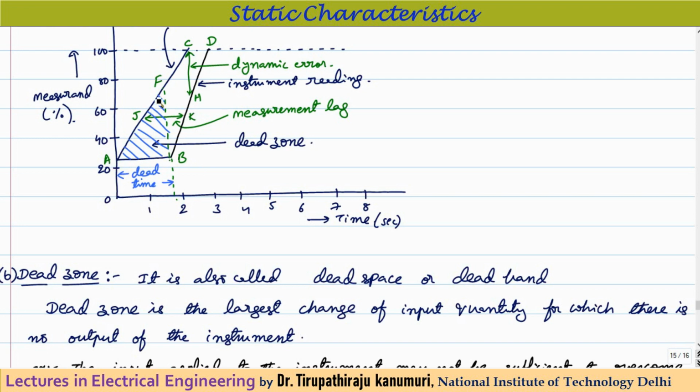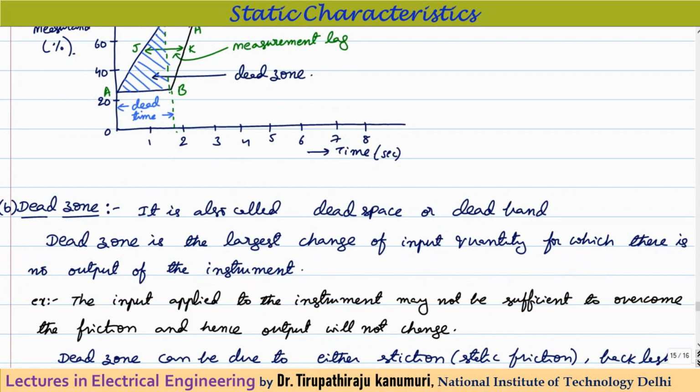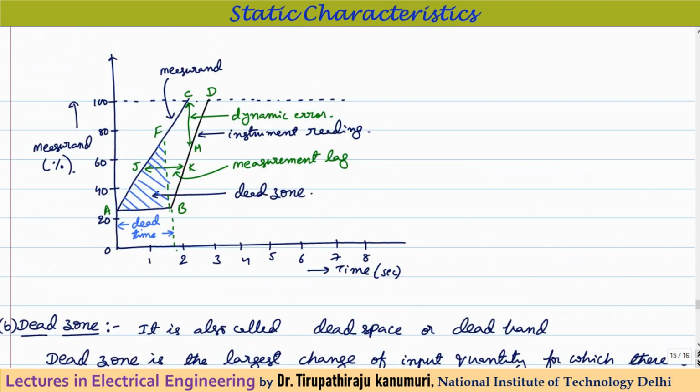This area, AFB, we represent by the dead zone, or the change in the input quantity, that means the maximum change in the input quantity for which the output will not respond. That is called the dead zone. So that is what I am defining now. Before proceeding, let us discuss other things also, then we will proceed.